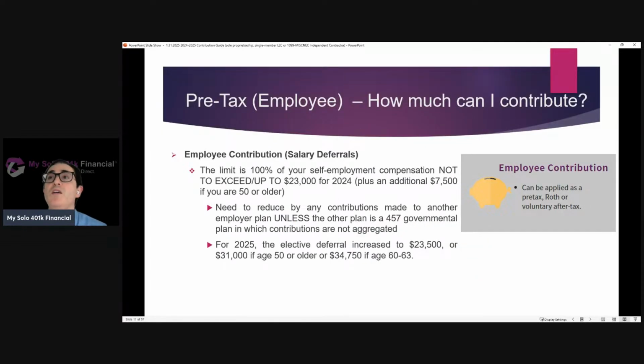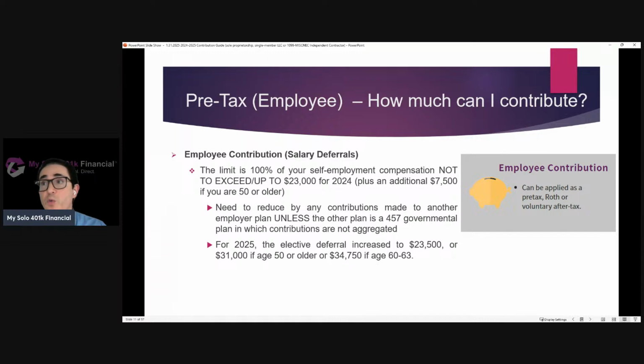First, you have the employee bucket, right? Employee contributions. Another phrase for that would be salary deferral. The limit for employee contributions is 100% of your self-employment compensation, dollar for dollar, up to $23,000 for 2024, plus an additional $7,500 if you're age 50 or older. This is where the catch-up contribution comes in.